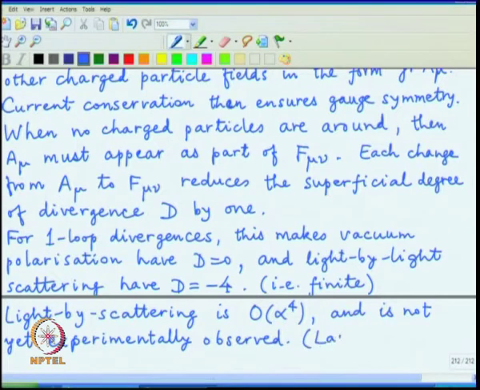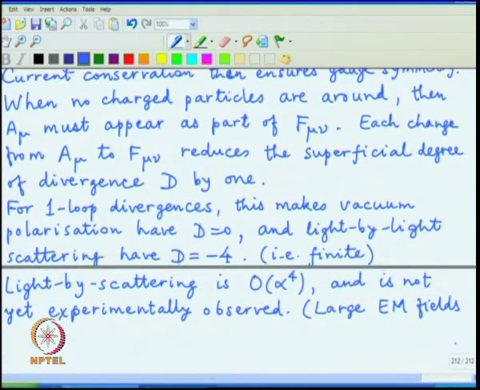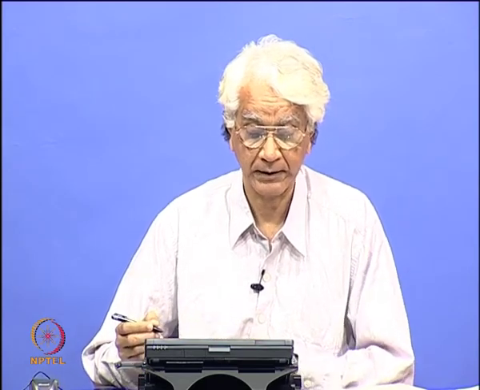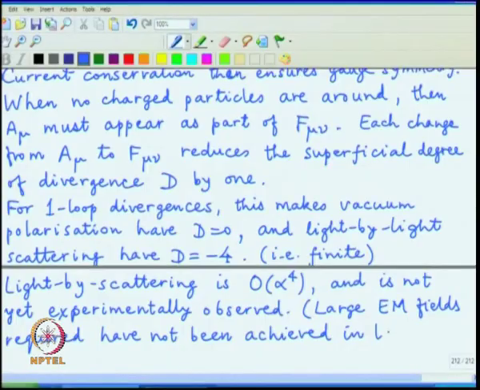So, large electromagnetic fields that are required have not been achieved, and the way to have very large electromagnetic fields is actually to use lasers, and we just do not have that powerful lasers which allow us to observe scattering of one beam from another.